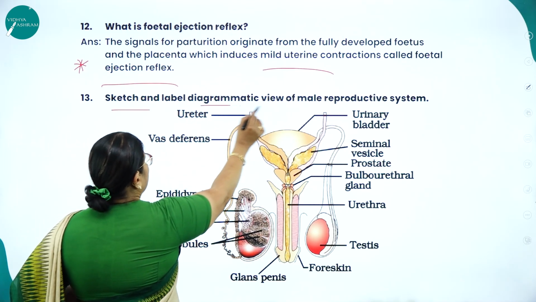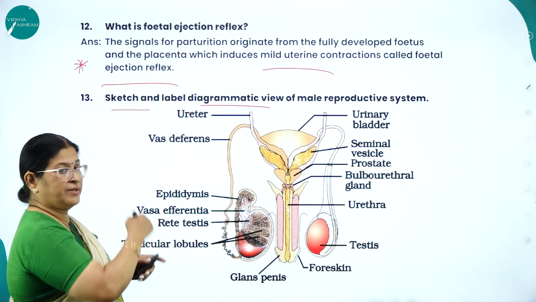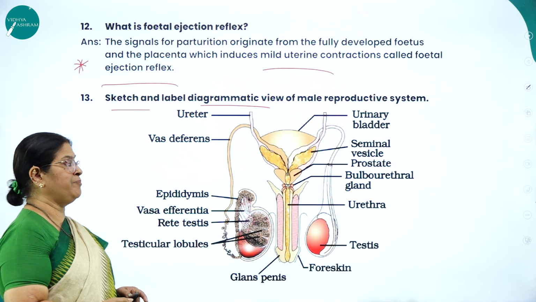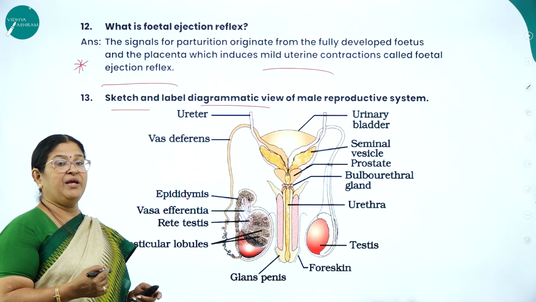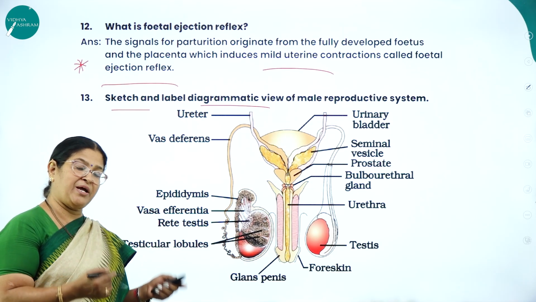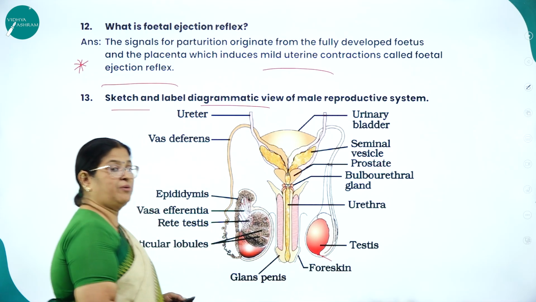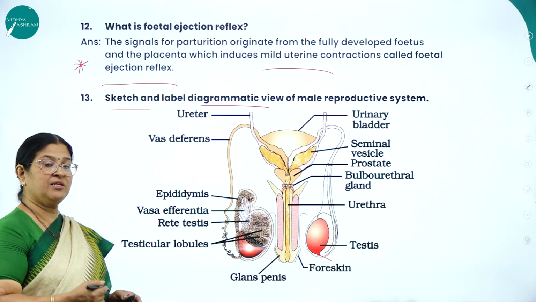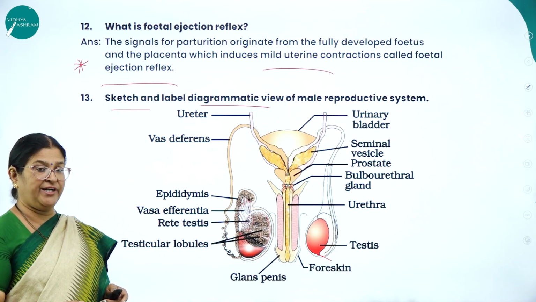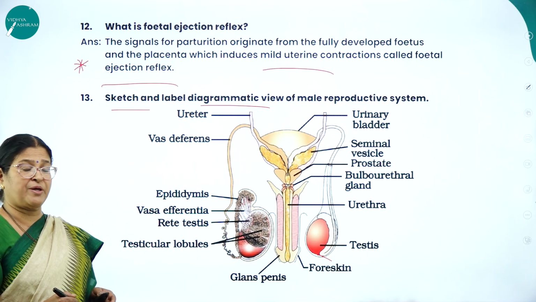Next, sketch and label diagrammatic view of male reproductive system. Already I told, in the previous slide I explained about female reproductive system. This is the male reproductive system. As I already said, male reproductive system consists of the primary sex organ, that is a pair of testes which is located extra-abdominal in a pouch-like structure called scrotum, which maintains a lower temperature than the body temperature, to facilitate a very important process called spermatogenesis.